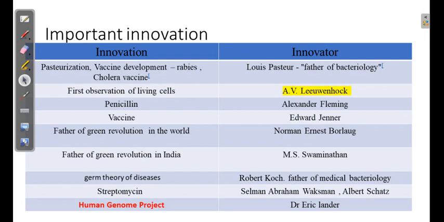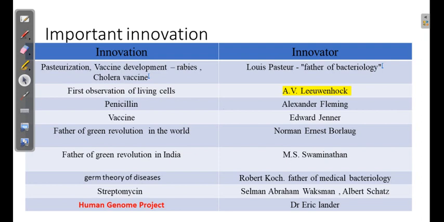Then another important discovery was streptomycin. Streptomycin was another very important antibiotic discovered. It was discovered by Selman Waksman and Albert Schatz. There is a controversy about who discovered it. Basically, Selman Waksman was a PhD guy and Albert Schatz was a student. So they discovered streptomycin. It's also one of the very effective antibiotics that was discovered.